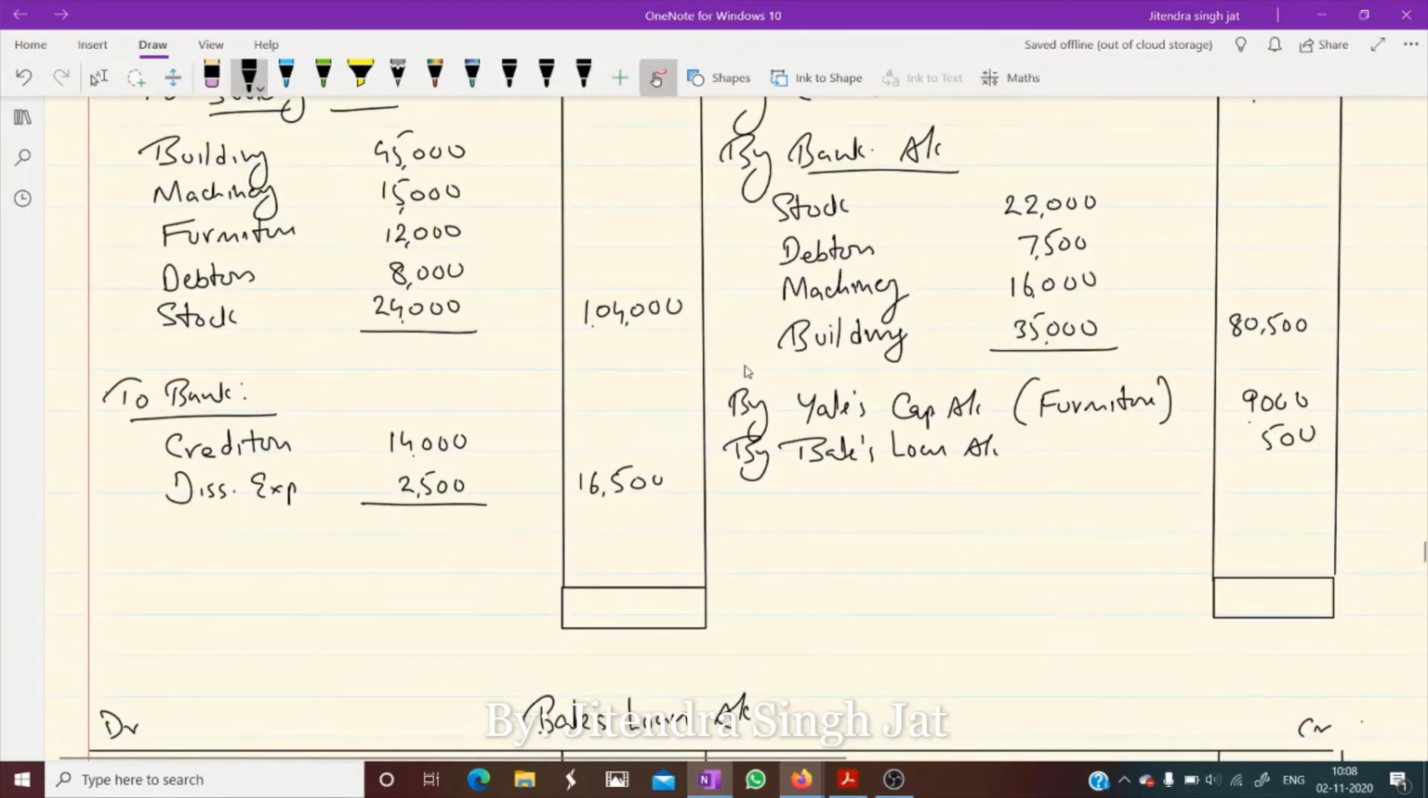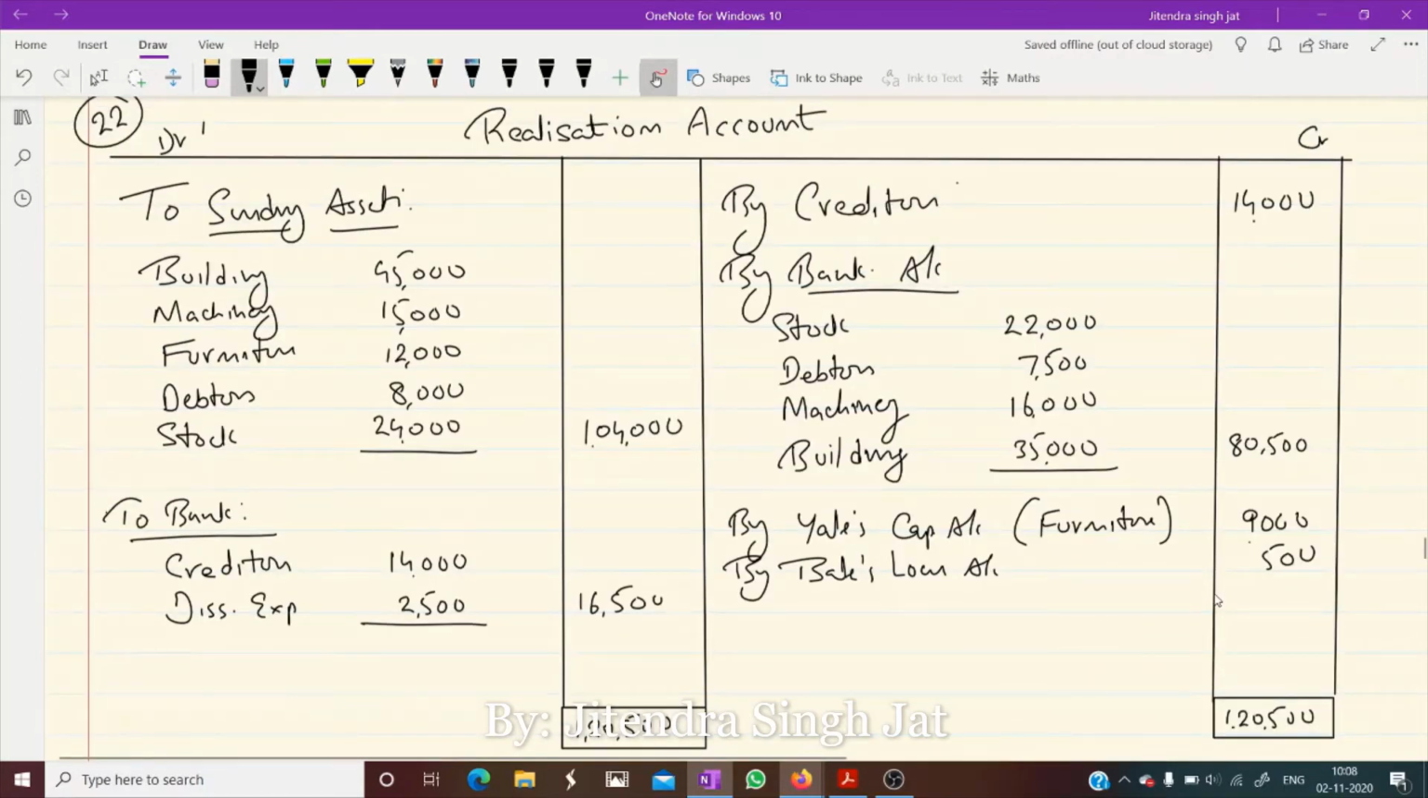Let's do the total of 1 lakh 4 and 16. 1 lakh 20,500. I hope the total of debit side is more. Yes. 1 lakh 20,500. And let me take out the difference. 14,500. It will be 16,500. So balance is remaining in credit side. When balance is remaining in credit side, it is loss.